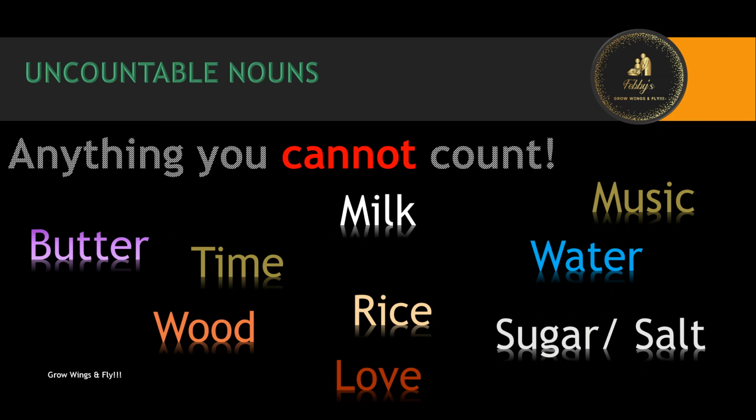Unless and until you make an exception for these? No, you can't. You can't count wood. You can't count love. You can't count butter. You can't count music. You can't count water unless and until we use two specific rules.